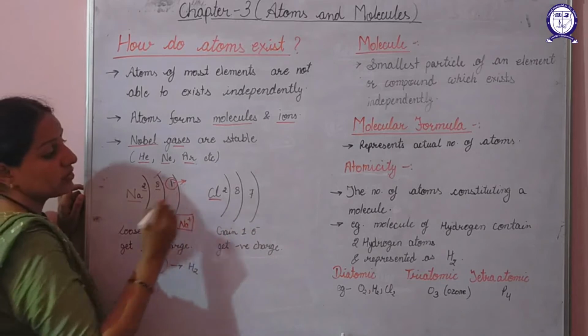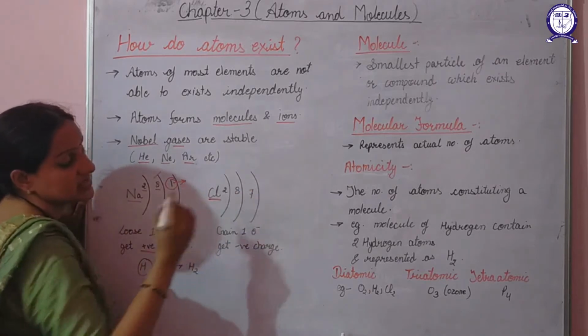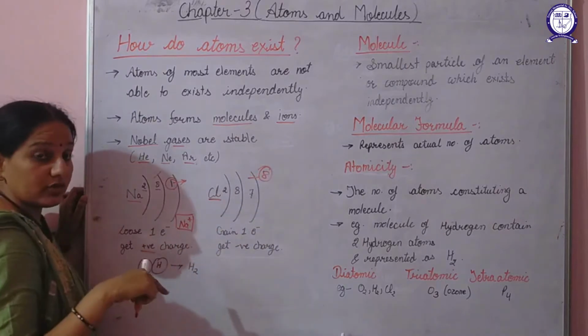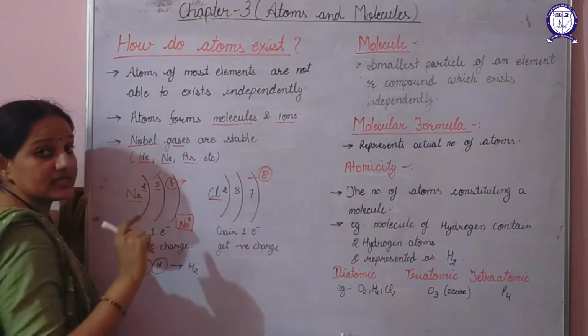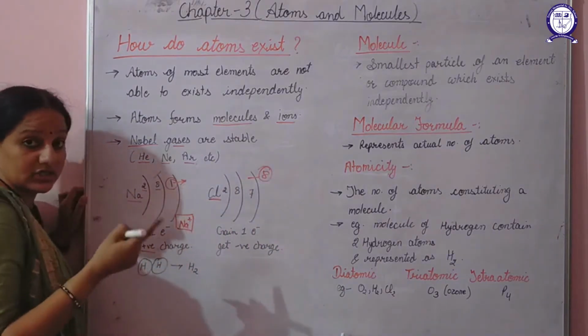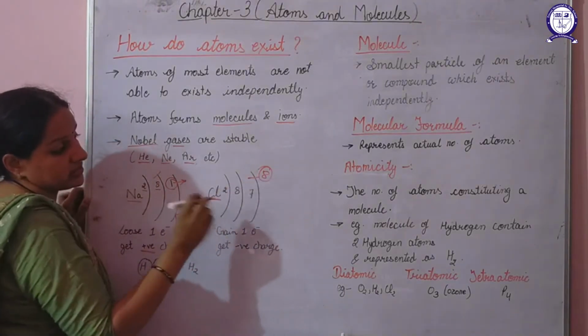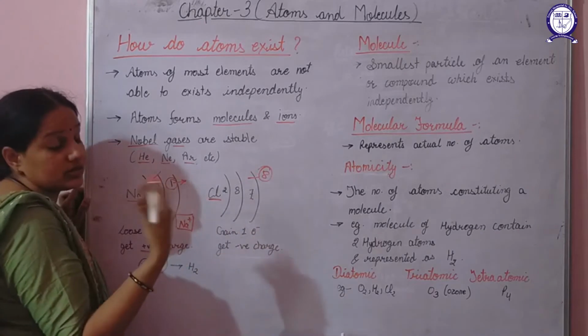Now if we talk about chlorine, in its last shell it has 7 electrons but it requires 8. When it has 8 electrons in its last shell, only then will it become stable. So how can it have 8 electrons?